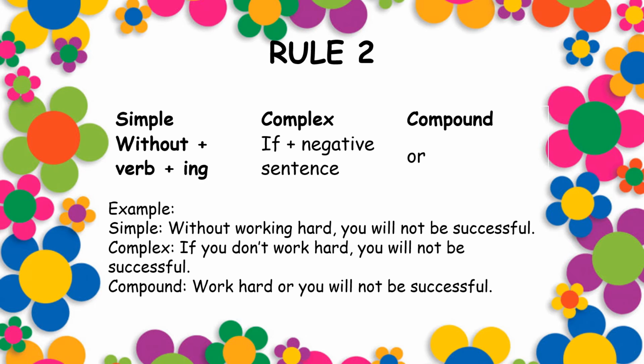Without working hard, you will not be successful. So without plus verb, that is work plus ing. When it becomes complex, if you don't work hard, if plus negative sentence, you don't work hard, you will not be successful. Compound will join using or. Work hard or you will not be successful.